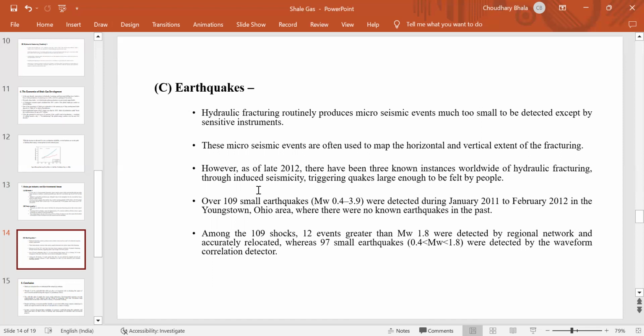Over 109 small earthquakes of magnitude 0.4 to 3.9 were detected from January 2011 to February 2012 in the Youngstown, Ohio area, where there were no earthquakes in the past. Among the 109, 12 events greater than magnitude 1.8 were detected by the regional network and accurately relocated, while 97 small earthquakes of magnitude 0.4 to 1.8 were detected by waveform correlation detection.